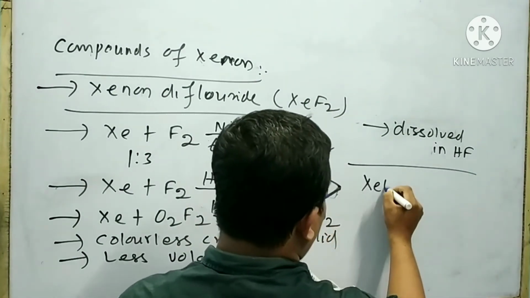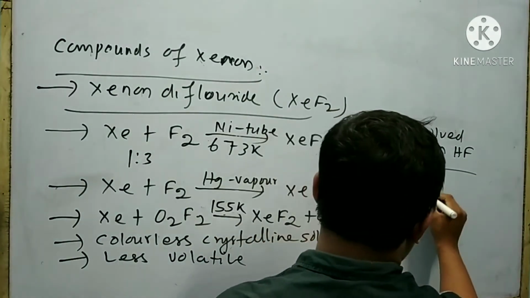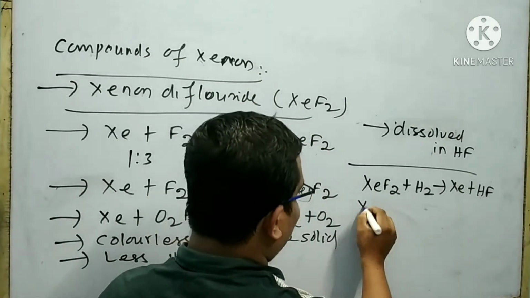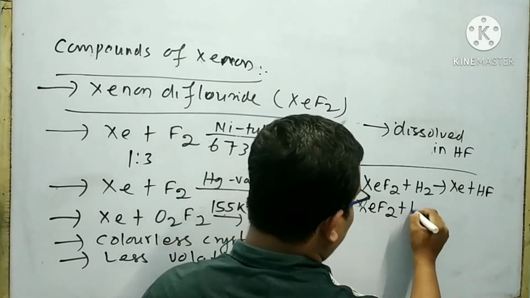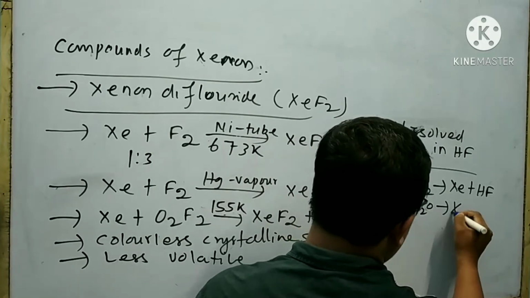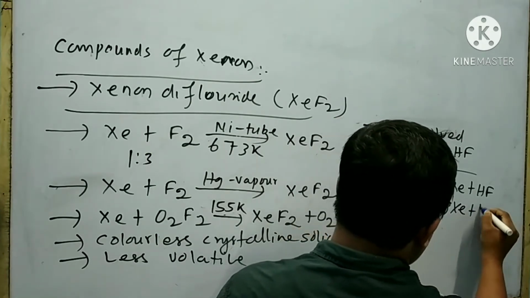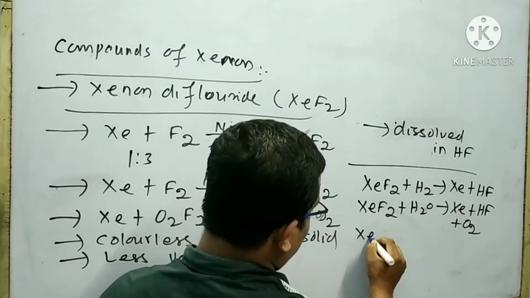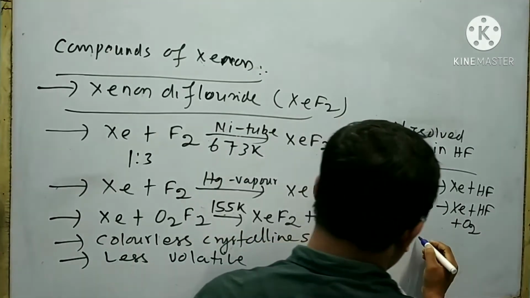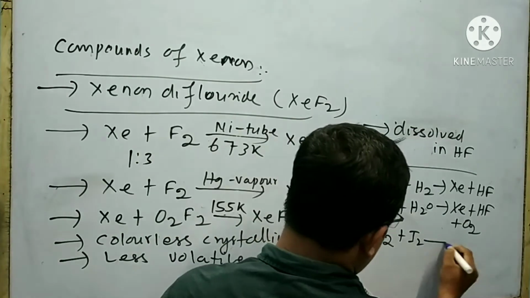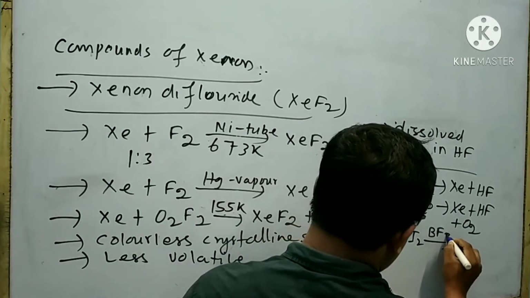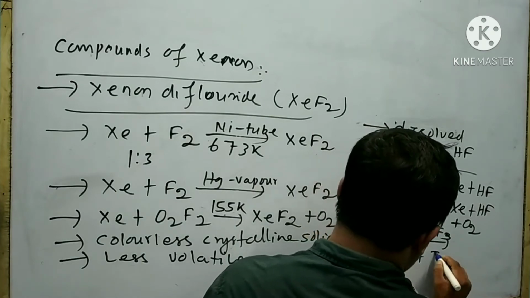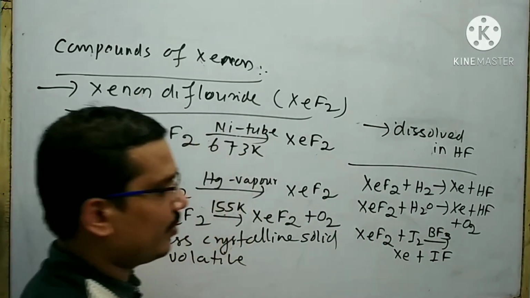When xenon difluoride is treated with hydrogen, it gives xenon plus HF. When xenon difluoride is treated with water, it gives xenon and HF and also oxygen. When xenon difluoride is treated with I2 in the presence of BF3, then xenon and IF is formed.